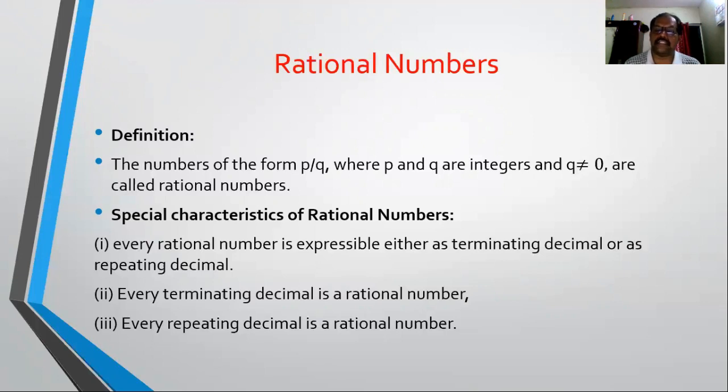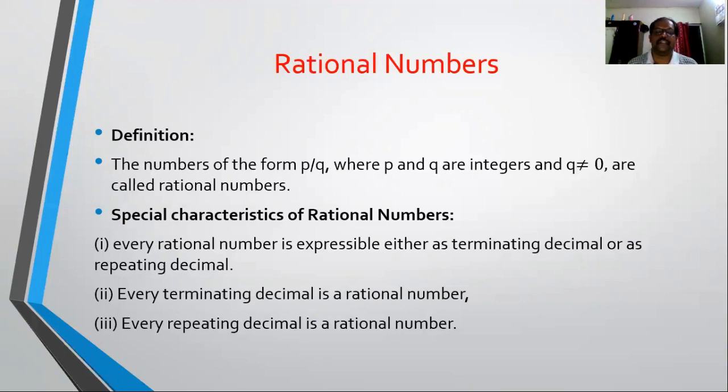Here p and q are integers, and q is a non-zero integer. It must be a non-zero integer because if q becomes 0, the fraction will not be defined. So for that purpose only, q must be a non-zero integer.